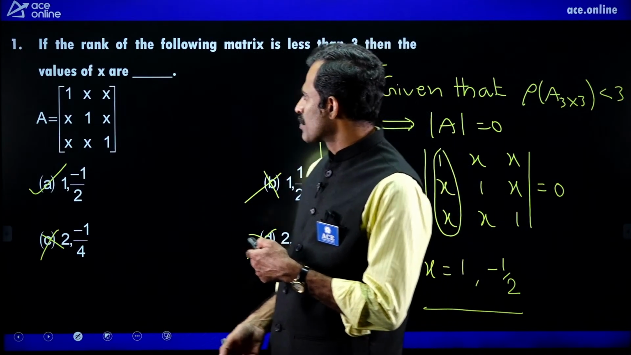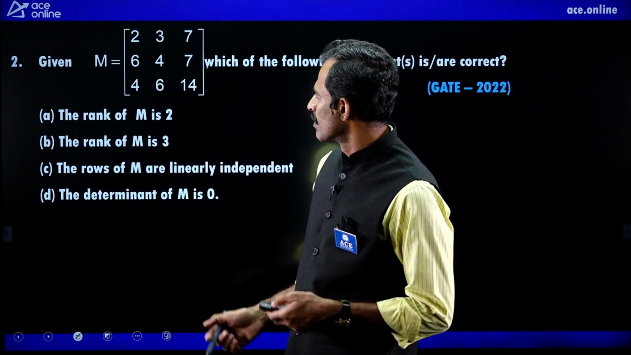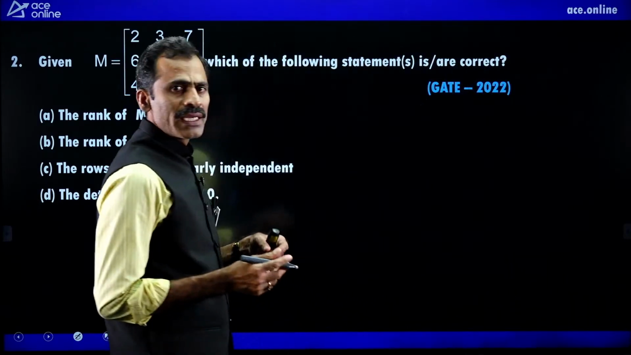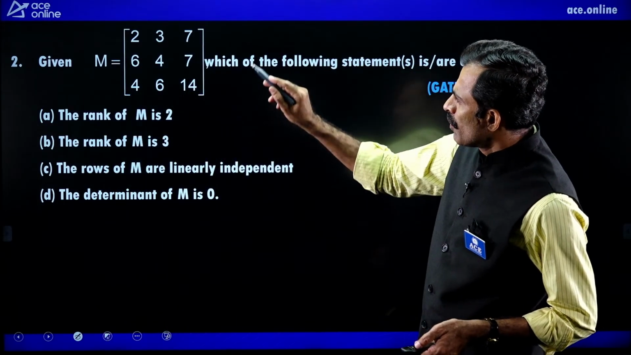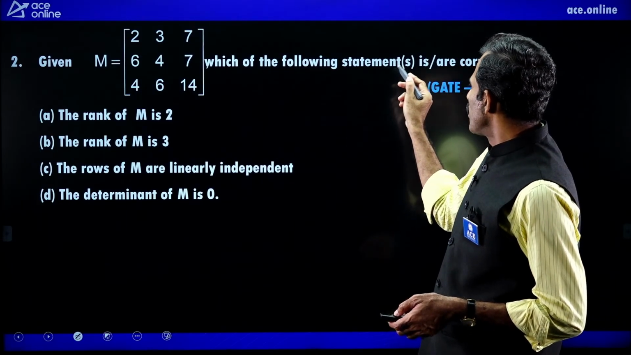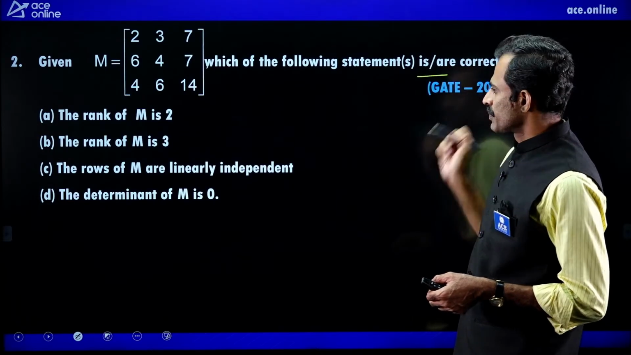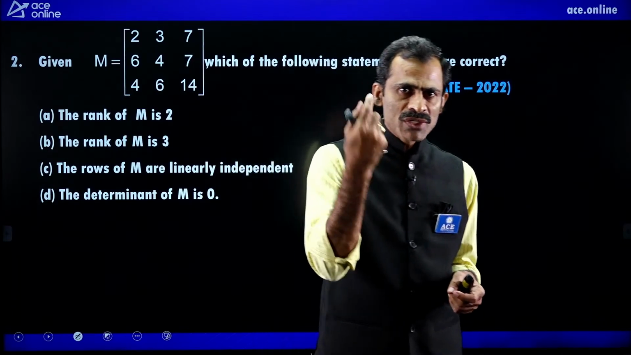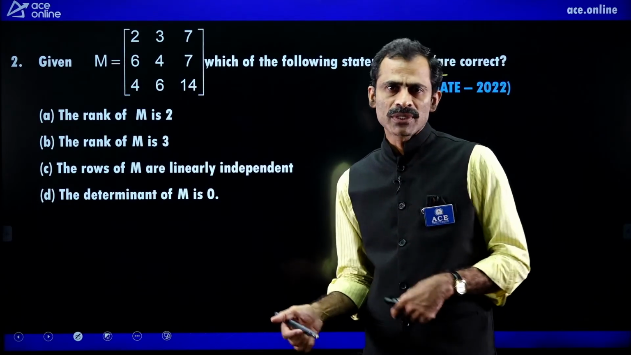Now let us go to the next problem. This question was given in the year 2022. It is a 2022 GATE question. We are given a 3 by 3 matrix capital M. Which of the following statement or statements is true? For this 3 by 3 matrix, 4 options are given. In every option, one statement is given, and we are asked to choose the correct statements or true statements.